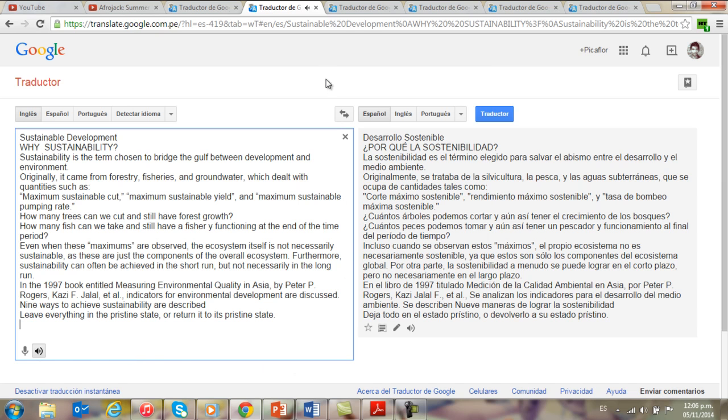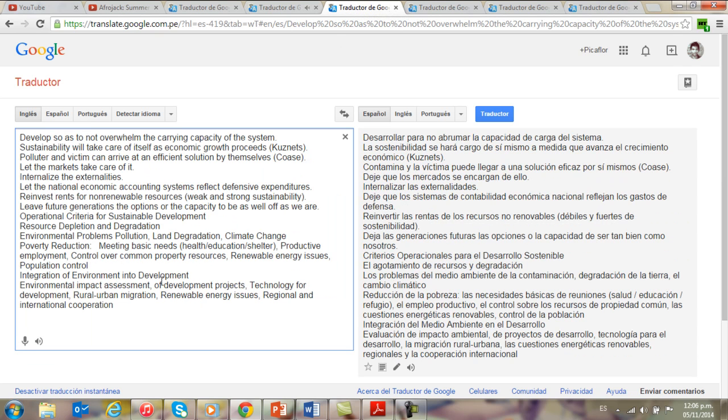Leave everything in the pristine state, or return it to its pristine state. Develop so as to not overwhelm the carrying capacity of the system. Sustainability will take care of itself as economic growth proceeds. Kuznets. Polluter and victim can arrive at an efficient solution by themselves. Coase. Let the markets take care of it.